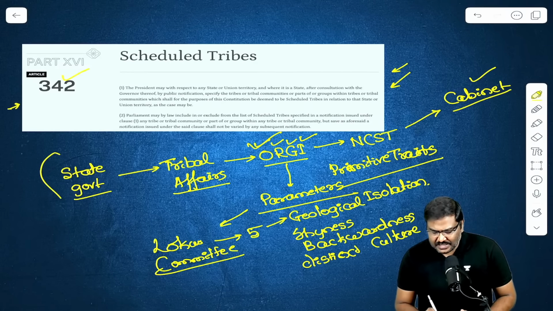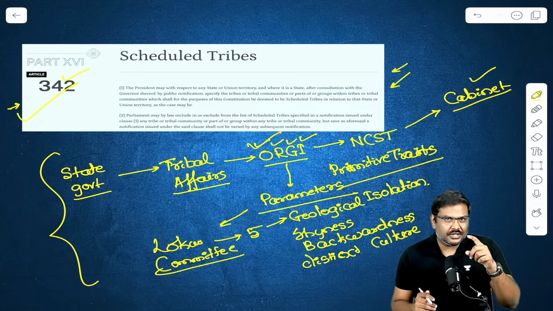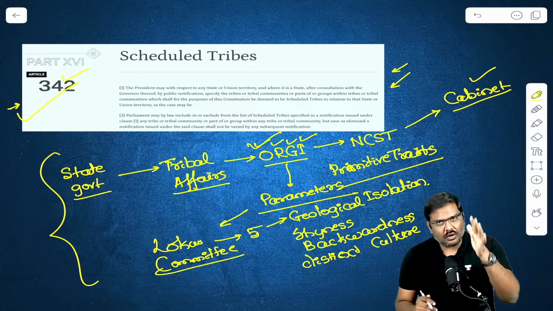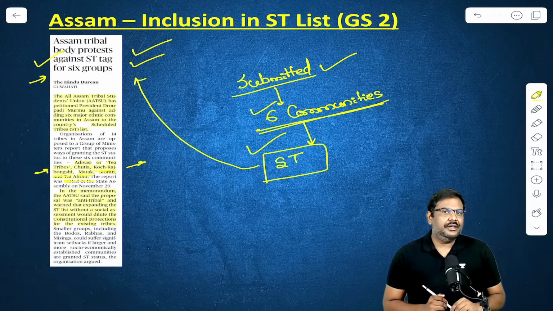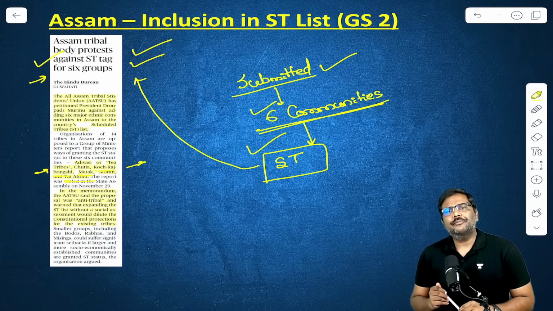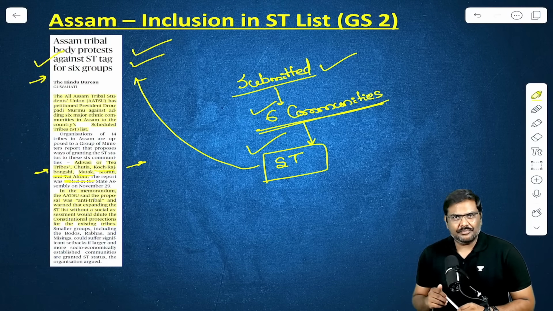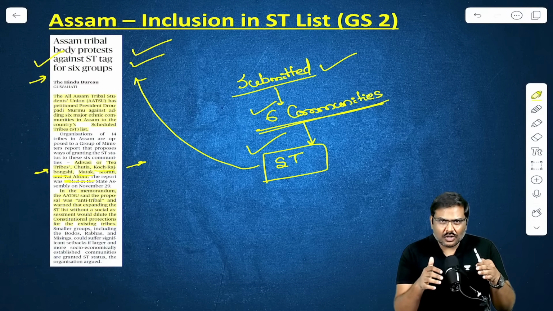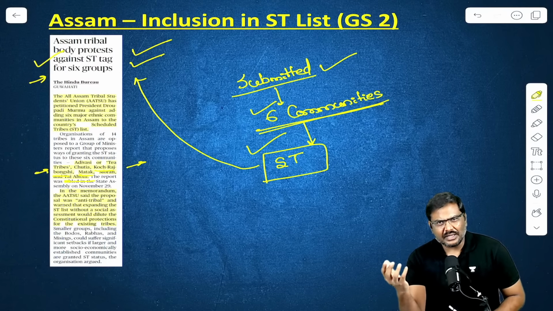So this is basically the process, and the article number associated with the scheduled tribes is 342. Memorize all of them. Now, what is the argument put forward by the tribal body here? Their argument is, without conducting proper studies, without conducting the sociological studies, this recommendation has been provided by the group of ministers.